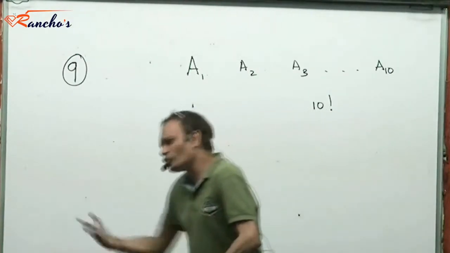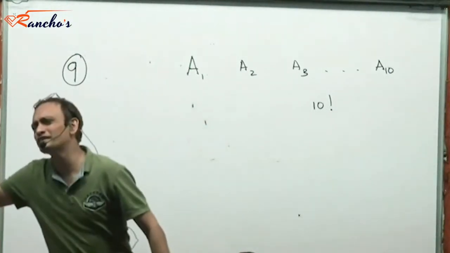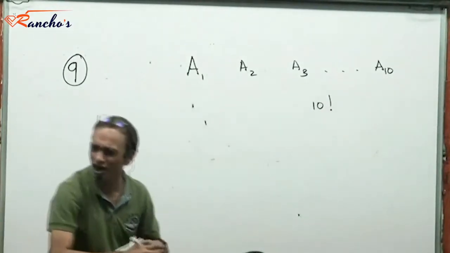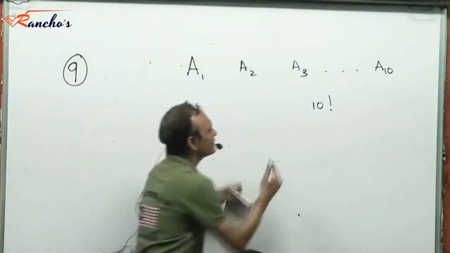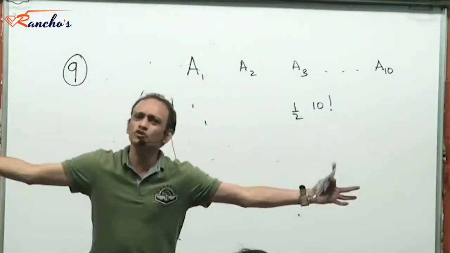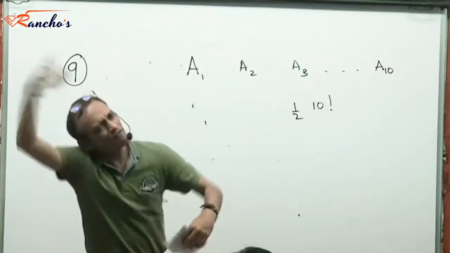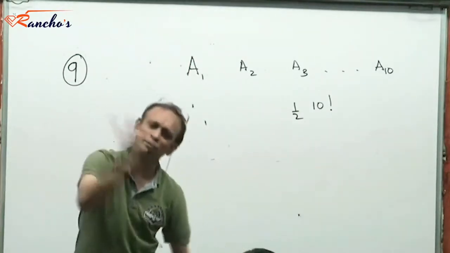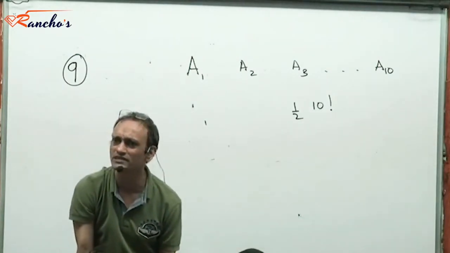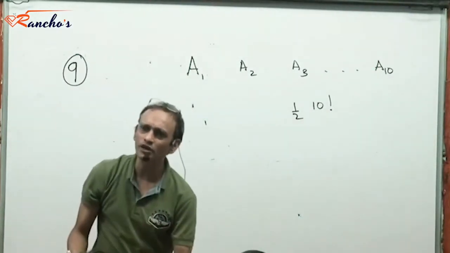And why would you not think that in half of these cases A1 would be above A2, in the remaining half A2 will be above A1? Yes or no? Is it not? So half of 10 factorial. There are 10 factorial ways in which you can rank them. In half of these cases A1 would be above A2, in the remaining half A2 will be above A1. Why would one not want to believe this? You know what I'm saying, Ayush?